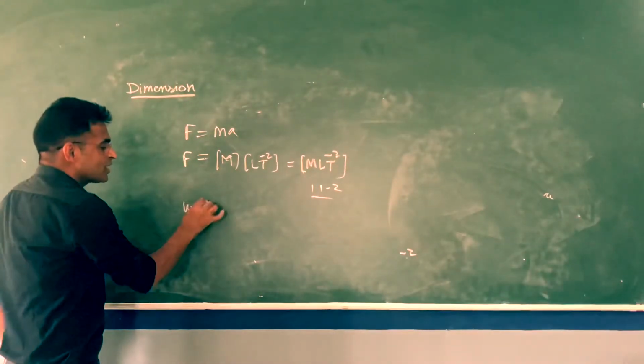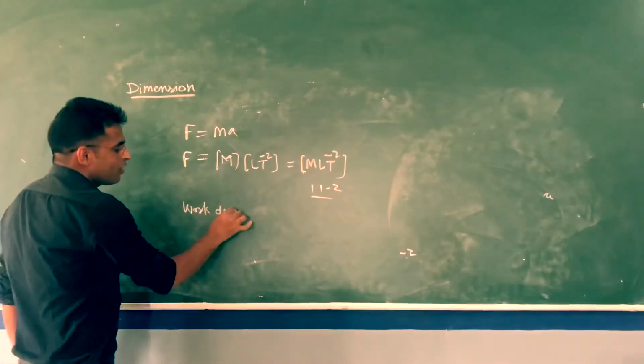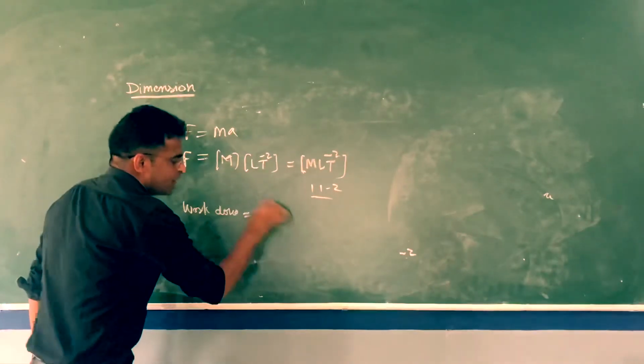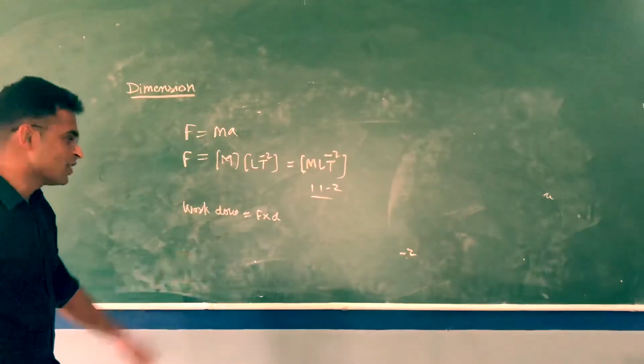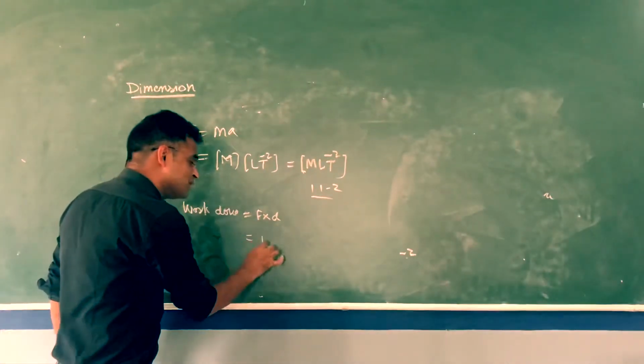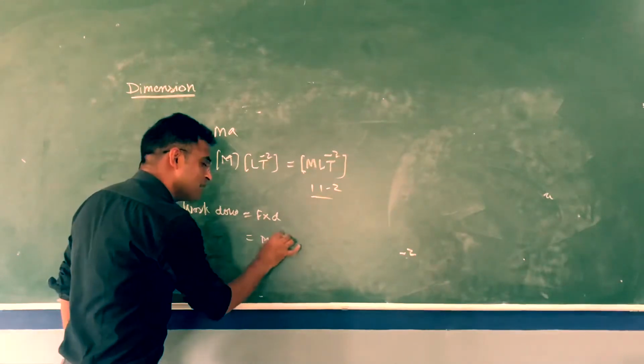Work done, we know work done is equal to force into displacement. This is the formula for work done. Work done is equal to force multiplied by displacement. And we know the dimension of force, that is MLT^-2.